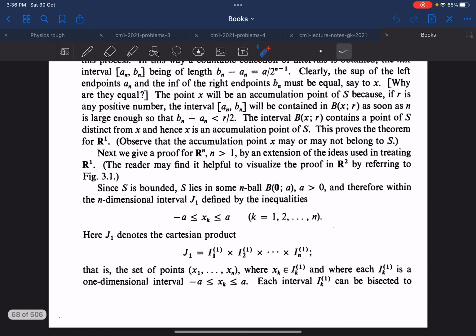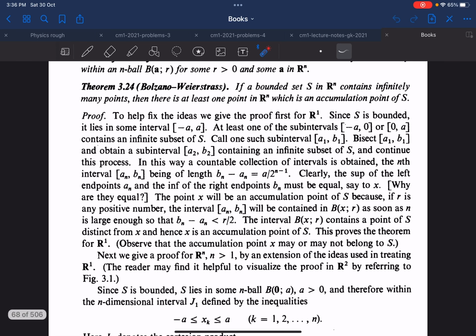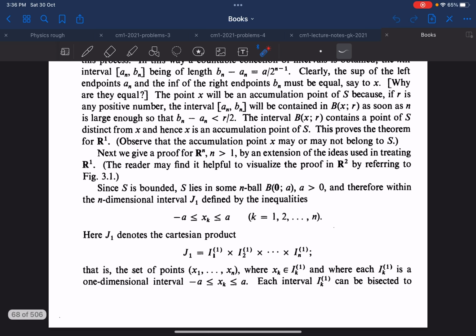Moving on, we give a proof for the generalized case where n is greater than 1, by extending the ideas we used for R1. You could go through the proof yourself for reference. I will not go through the R1 proof because that is redundant, and it will be treated in a separate video. Let's treat Rn right now.